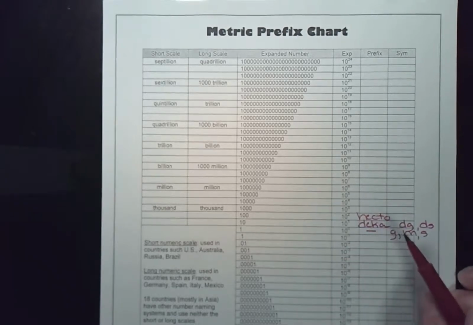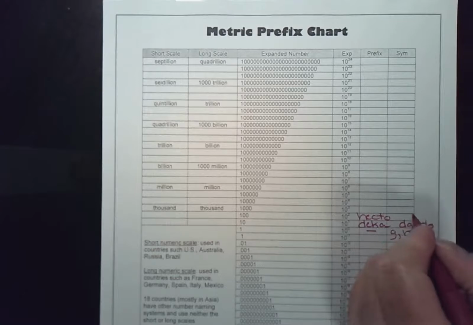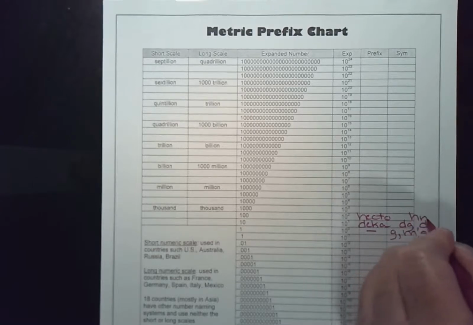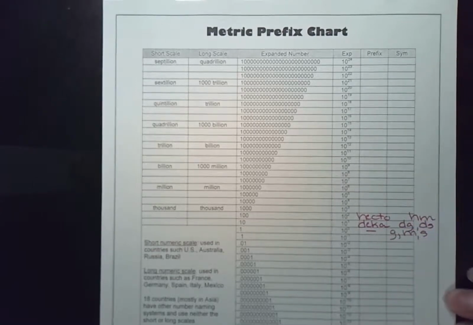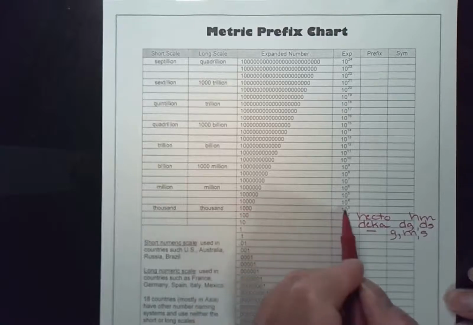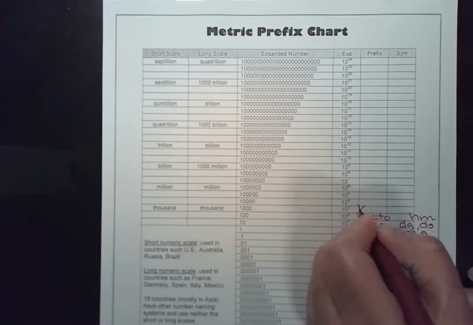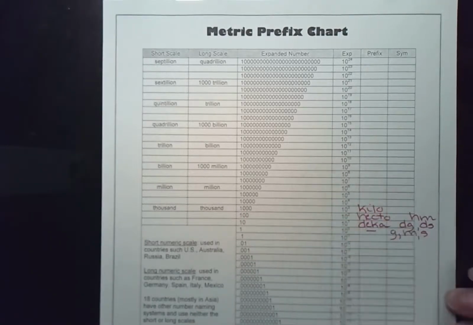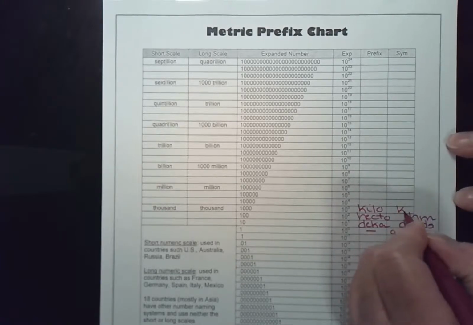So if I had 100 meters, we could say that we have hectometers, just as an example. And if I had 1,000 of something, then we could say kilo. So if I have 1,000 grams, then I would have a kilogram.